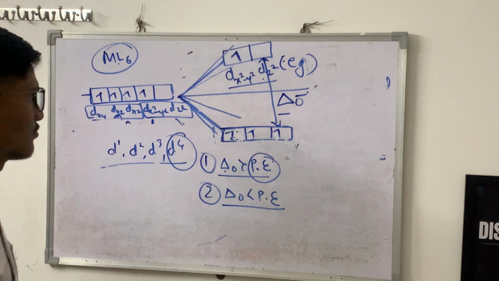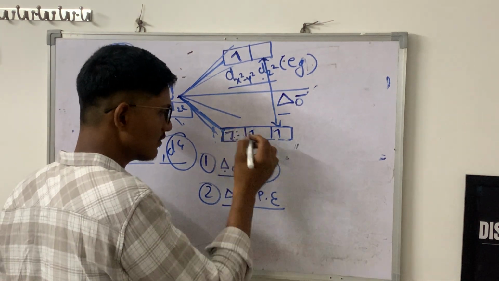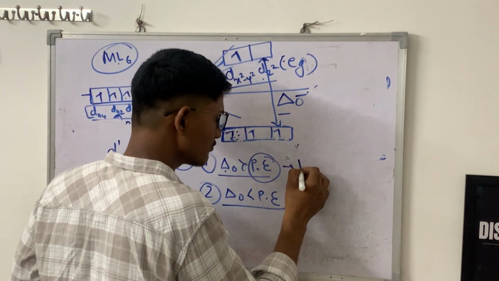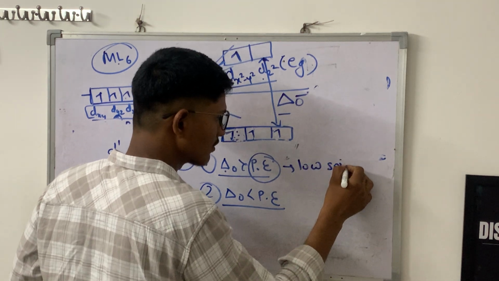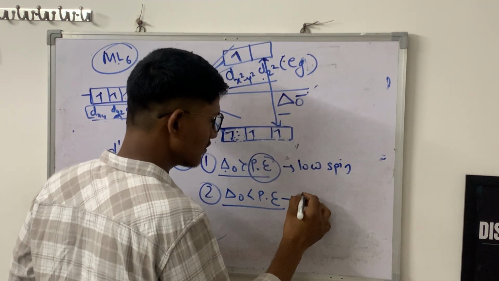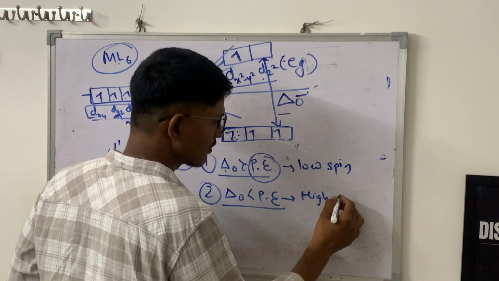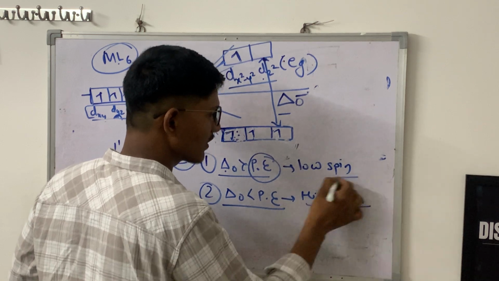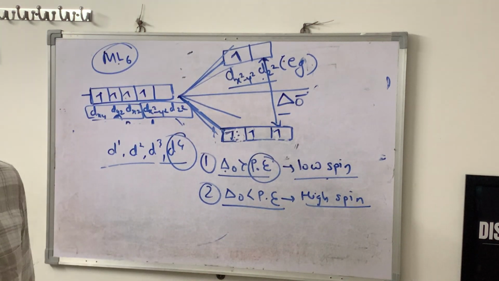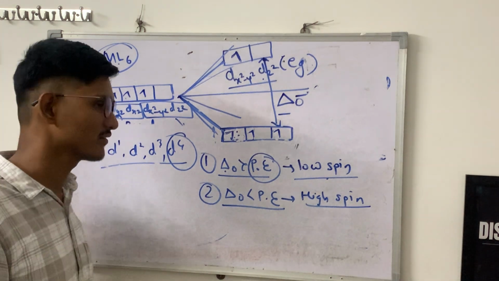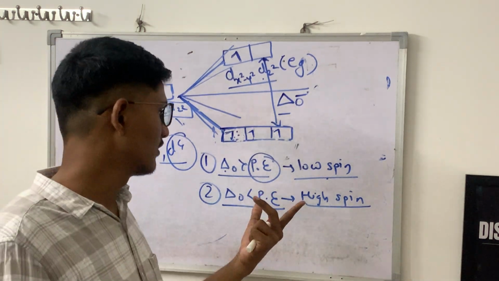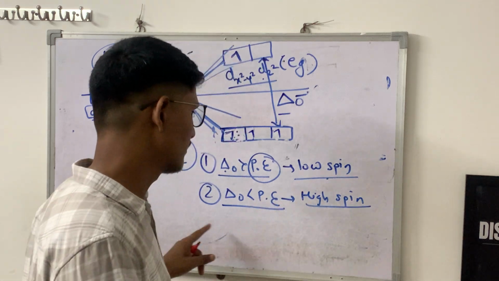Okay. So when the electron is here, then that complex is called a low spin complex. And when the electron is here, it is called a high spin complex. Low spin complex, high spin complex. Okay. I think you remember this thing.